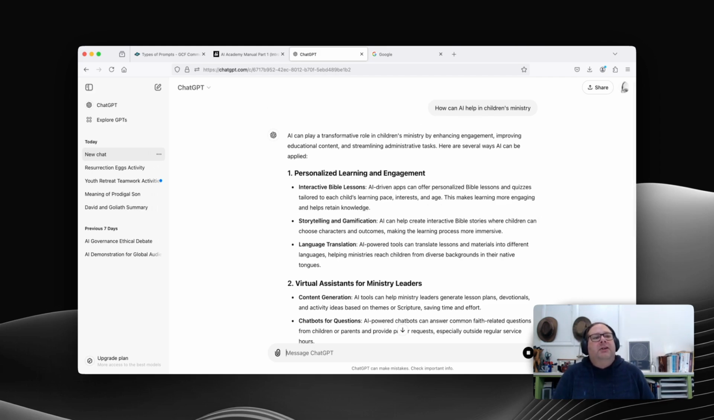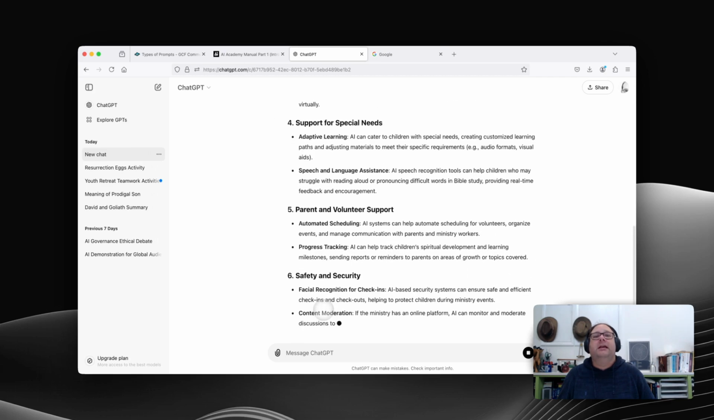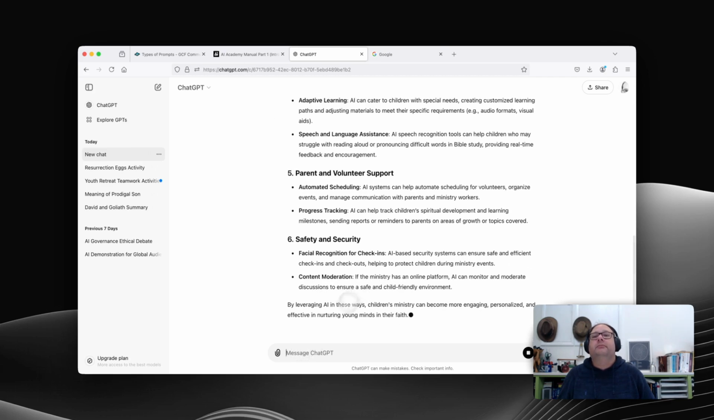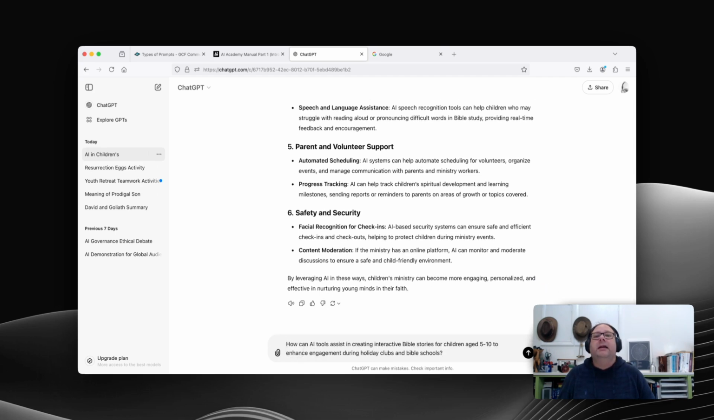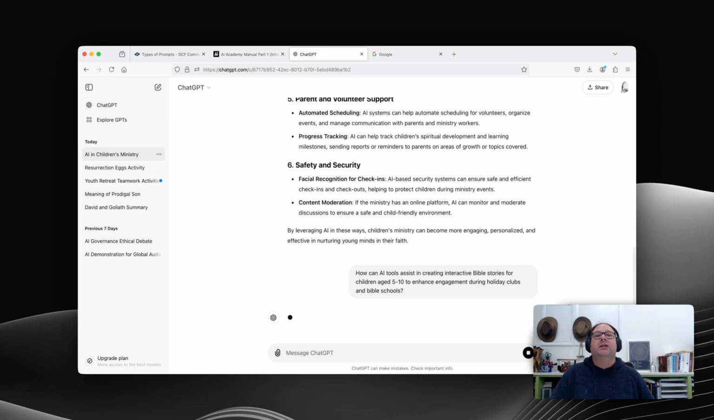But it's not very specific. Whereas if you go for something more specific, and we can even continue this in the same thread, let's get more specific with: how can AI tools assist in creating interactive Bible stories for children aged 5 to 10 to enhance engagement during holiday clubs and Bible schools? So that's much more specific than how can AI help in children's ministry.